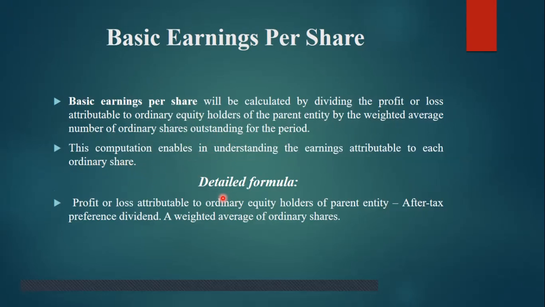Detailed formula for basic earning per share: profit or loss attributable to ordinary equity shareholders of the parent entity. Whatever profit remains after paying the preference dividend to the preference shareholders is pure profit available for the equity shareholders. So we deduct the after-tax preference dividend, if there is any, then divide by the weighted average number of ordinary shares, say 1,000, 10,000, 2,000, like that.